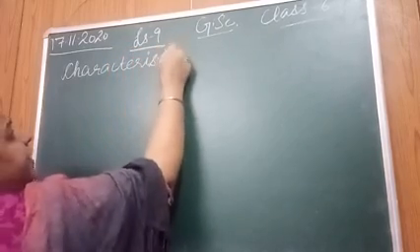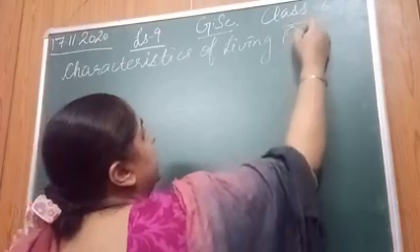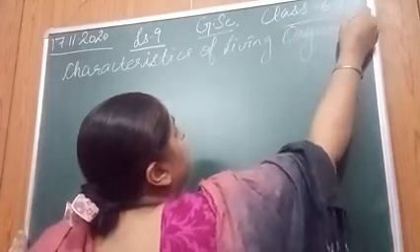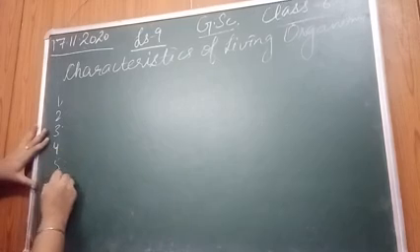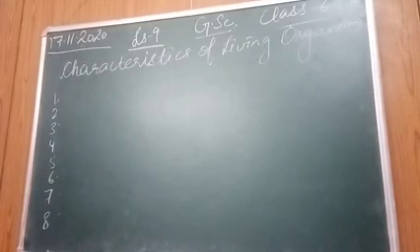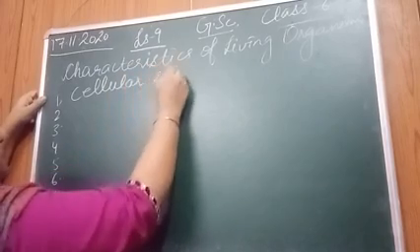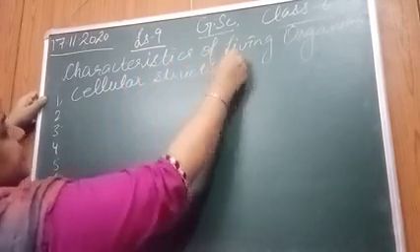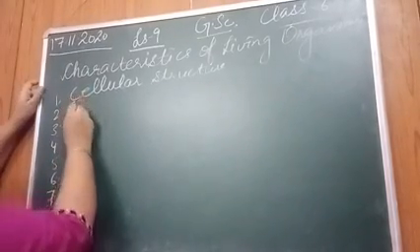It's better if you note it down side by side, as it will be easy for you. But first of all, I will be writing the characteristics. Then I will be taking them one by one. Right? So, students, the first characteristic that living organisms possess, you all know, is cellular structure. Means living organisms' body is made up of cells. Right? Number 2, the second characteristic is they need food.